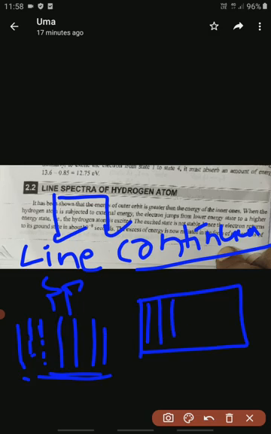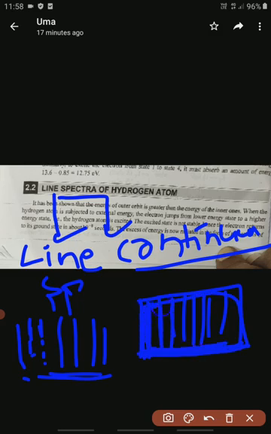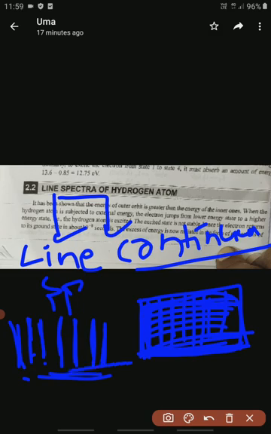A continuous spectra contains different colors, different wavelengths, but we are not able to find the variations between them. It varies continuously, and we cannot find distinctions or separation between two different wavelengths or colors. If the spectra contains separate wavelengths like this, it is called a line spectra. We can find the variations between two different colors or wavelengths.